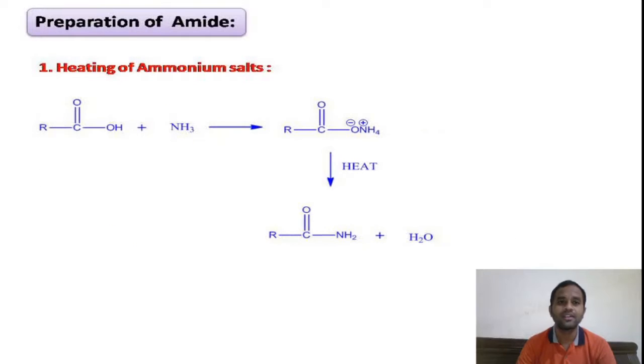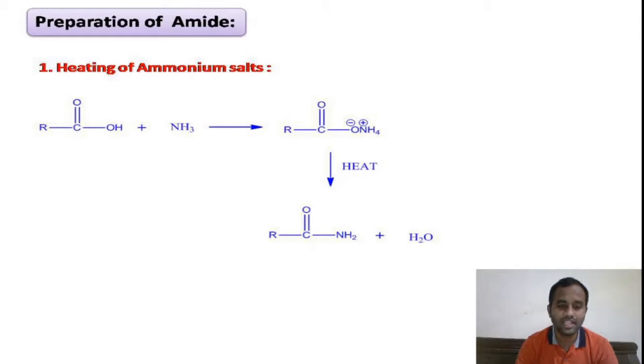Coming to the last derivative, that is amide. This is a derivative of carboxylic acid. That means we can prepare this amide from the carboxylic acids, right? If you look at the preparation method, we can prepare these amides from ammonium salts of carboxylic acid.